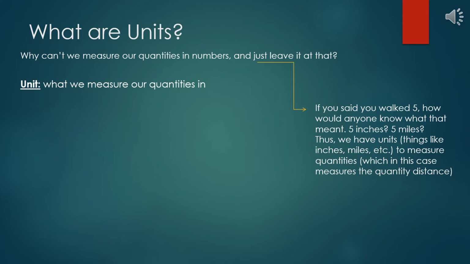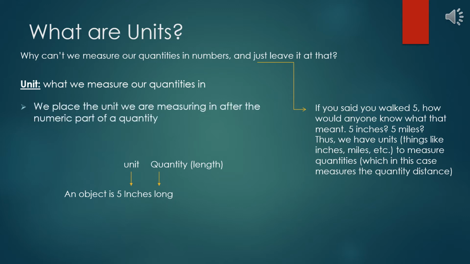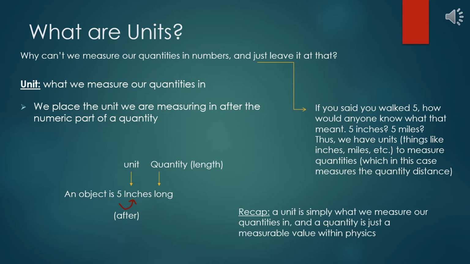You've probably already used units without knowing it. For example, if you said this object is 5 inches long, inches would be our unit, where it would measure the quantity length. As you may have already noticed, we place the name of our unit, this thing we measure our quantities in, after the numeric value of a quantity, or in simple terms, after the number of the quantity you measured. Thus, a unit is just what we measure our quantities in, and a quantity is simply a measurable value.